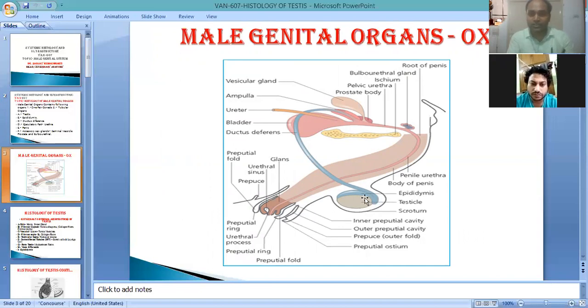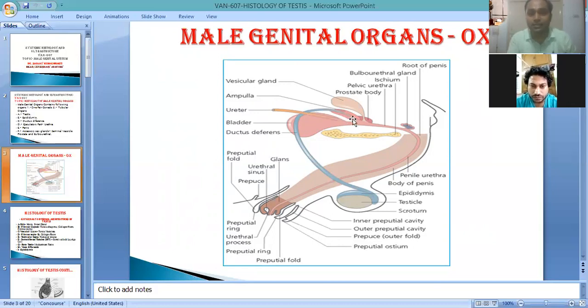So this is the testis, which is located in the inguinal region, and after the formation of its tubular part, another tubular organ, that is known as the vas deferens, goes upward and reaches near the glands.